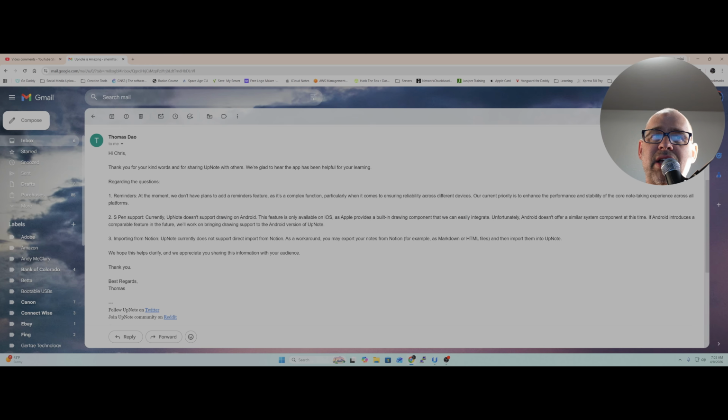This is what they said right here. It doesn't support drawing on Android because the functionality is not built in, whereas Apple provides a built-in drawing component that we can easily integrate. So that's the reason they do it. They can easily integrate it. Android doesn't offer a similar component at this time, which they don't. If Android introduces a comparable feature in the future, we'll work on bringing drawing support to the Android version of UpNote. So the answer to your question is no.